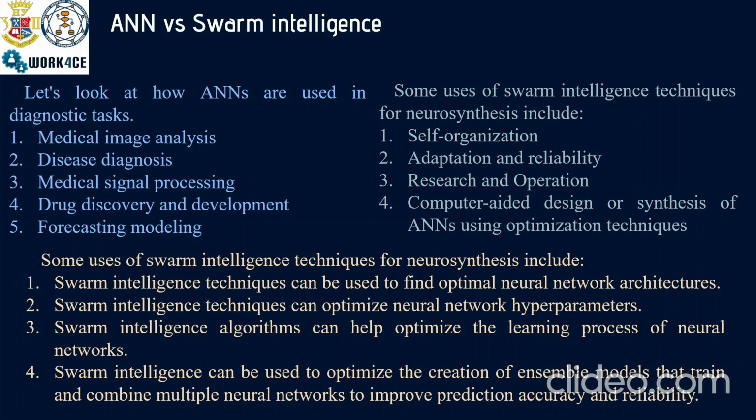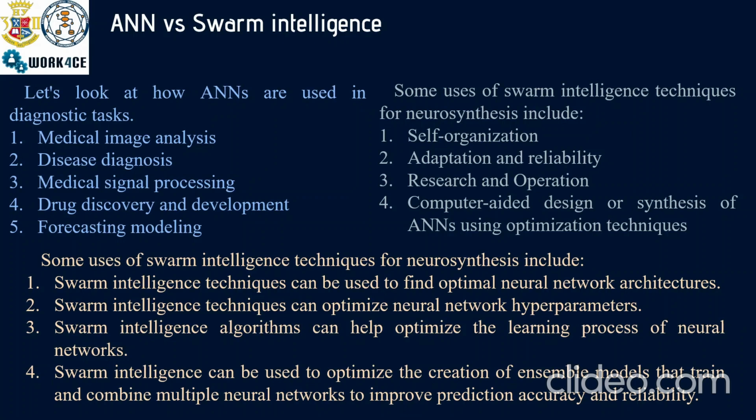Secondly, we can talk about using swarm intelligence for neurosynthesis. Usually we talk about using some approaches and benefits of these technologies. Something like self-organization, adaptation and reliability, research and operation, and only then something like computer-aided design of synthesis of artificial networks and using optimization techniques.